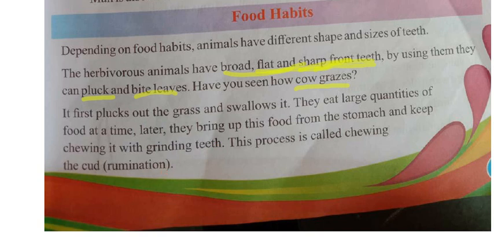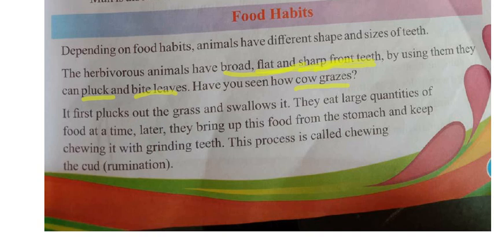Here nothing is there, Nana. In this para they explained to us how the cow eats grass. First it will take the grass and later it will swallow it. How much food it eats means so much food it will eat at a time. That grass, first it will be sending into the stomach, and afterwards when it is feeling hungry, from the stomach it will be bringing it to the mouth again and that time it will be chewing with the help of its grinding teeth. So this process is called as what? Rumination, or simply we can call it chewing the cud.